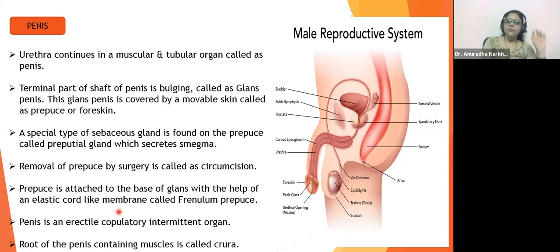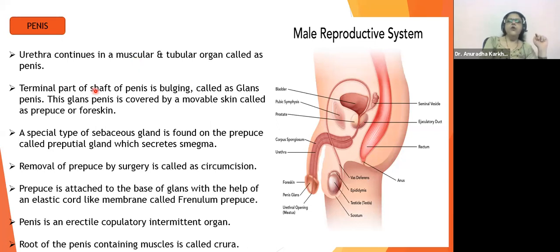Now we come to the male reproductive structures, externals. So let us see. The first is going to be called the penis. Urethra continues in a muscular and tubular organ called the penis. It's a muscular and tubular organ. Means it's made up of muscles.